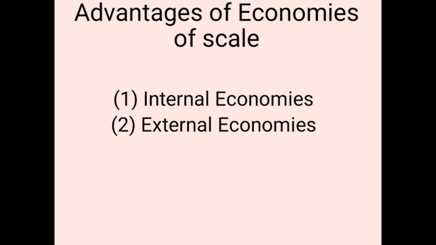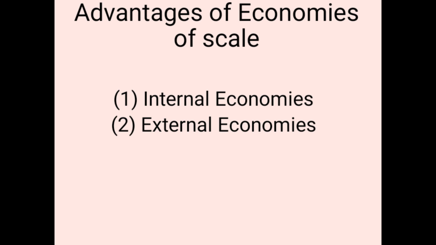The second one is external economies. When the scale of firms increases or expands in a certain place, other firms also develop and all the firms of the area are benefited, meaning there is expansion of industries all over.